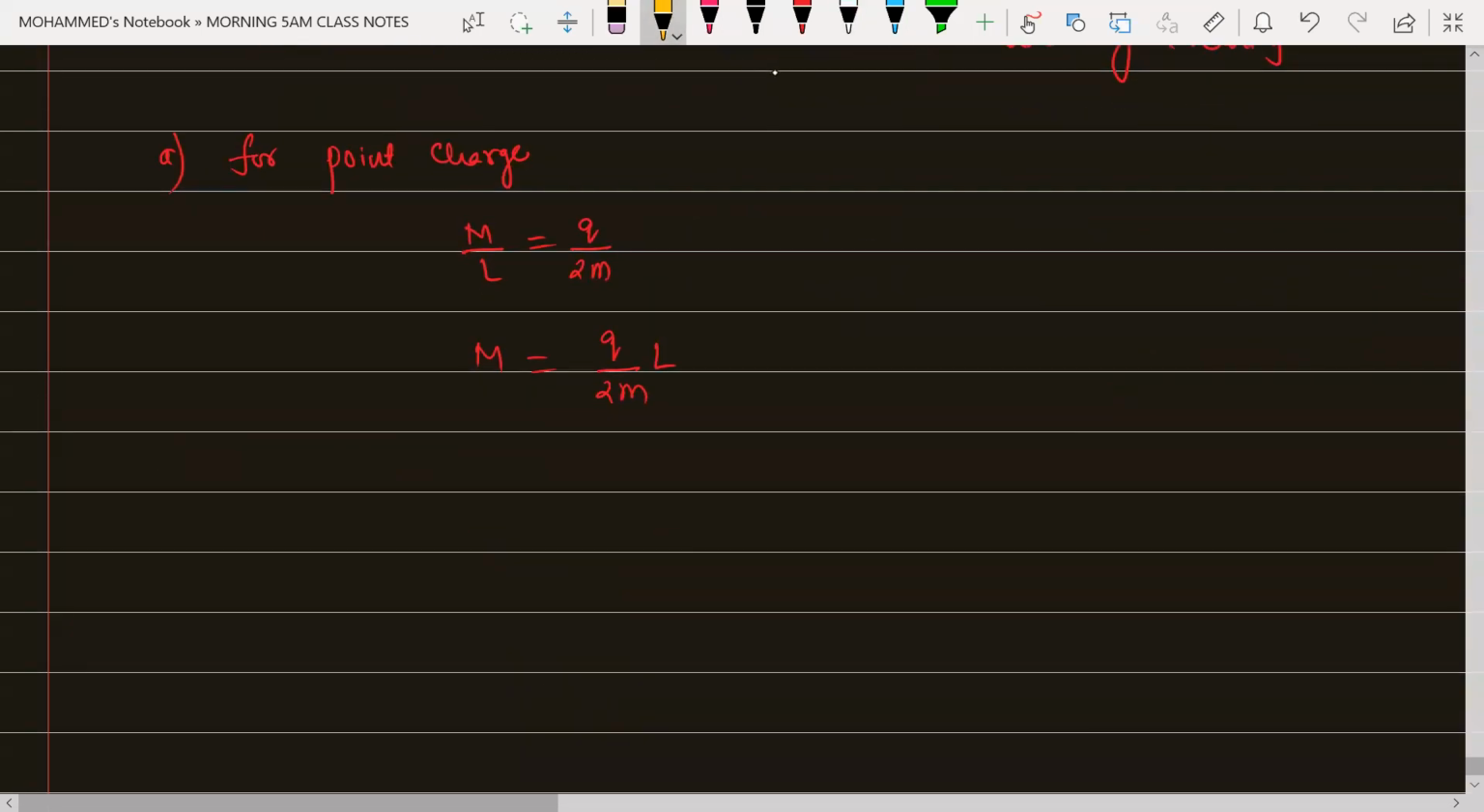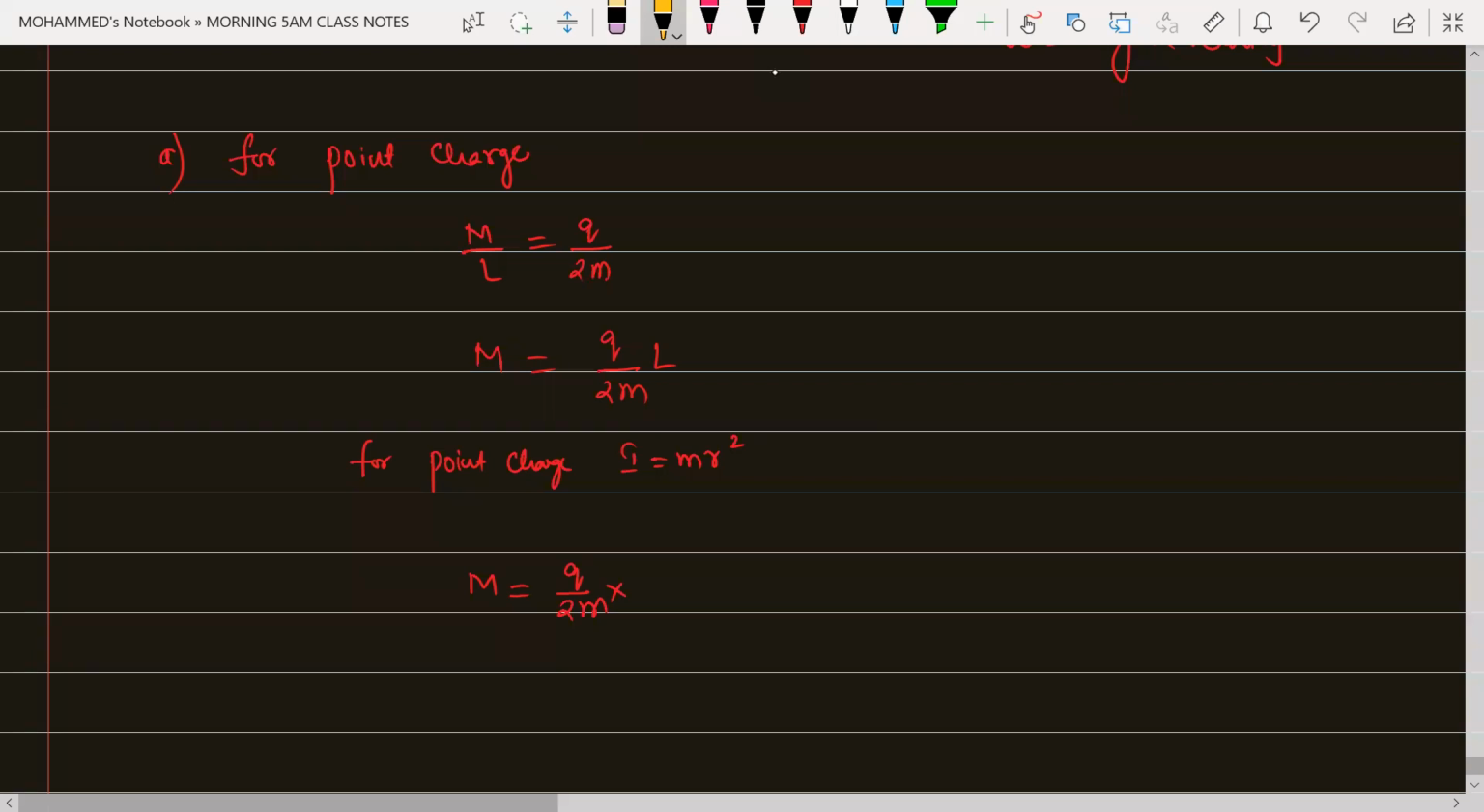Now for a point charge, or I can say for a point mass, the moment of inertia will be equal to how much, beta? I is equal to M into R square. So the magnetic moment will become how much for me, beta? Capital M is equal to Q by 2M into L.